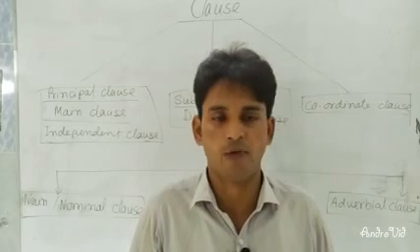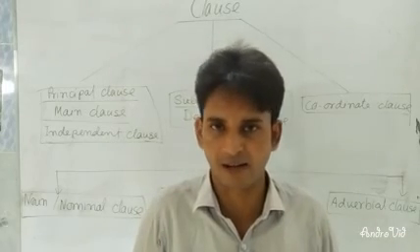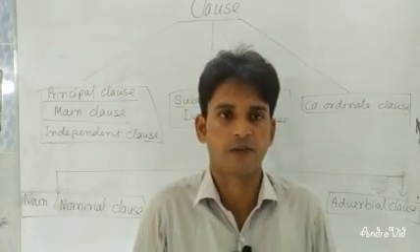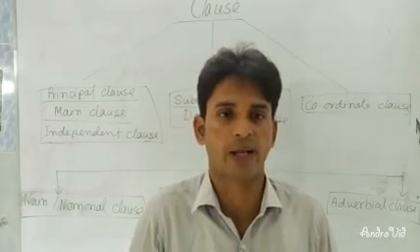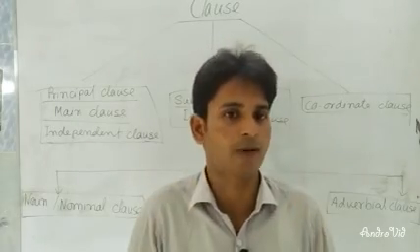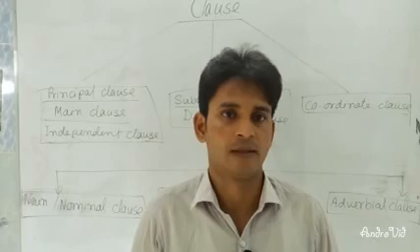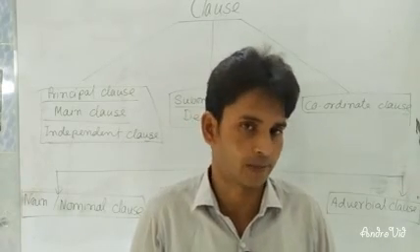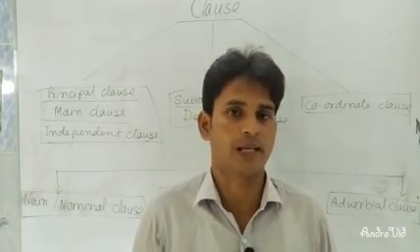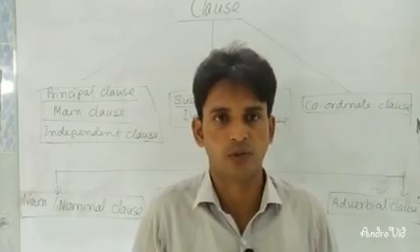Dear learners, I hope all of you have understood clearly. For more clarification, you should read more and more.